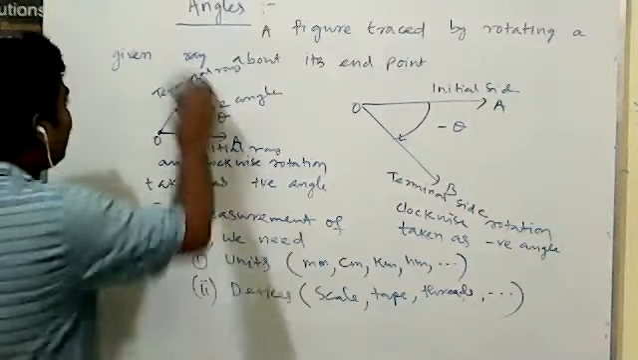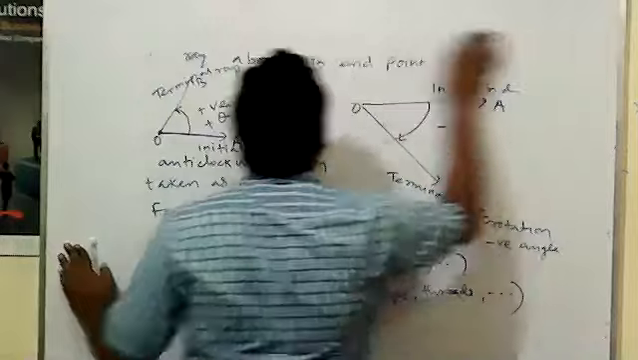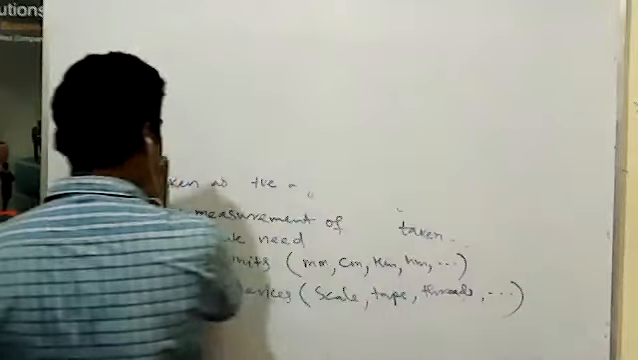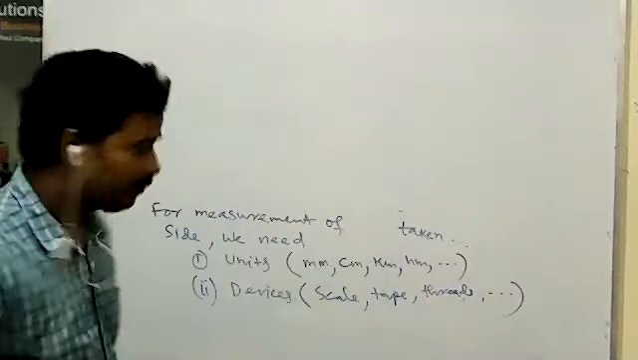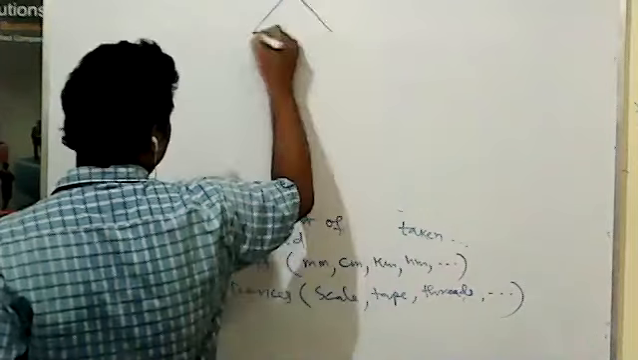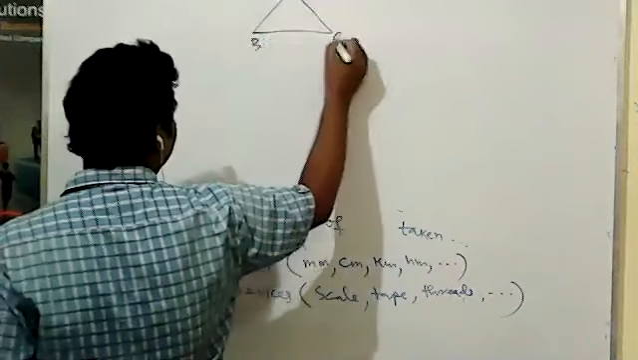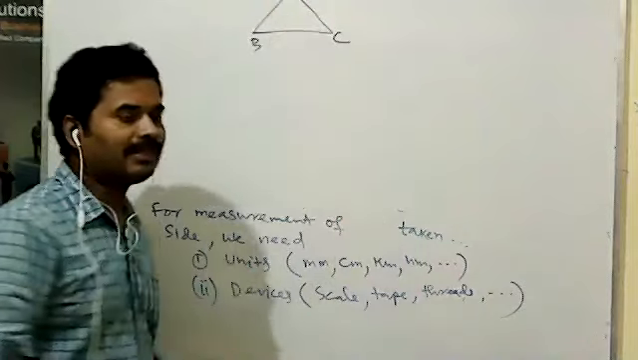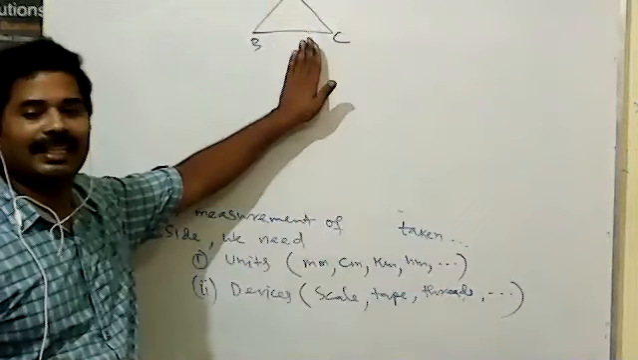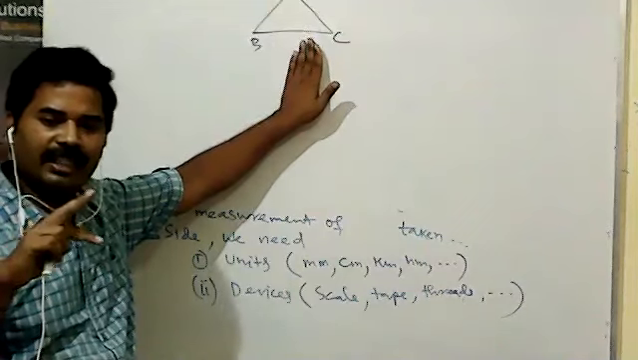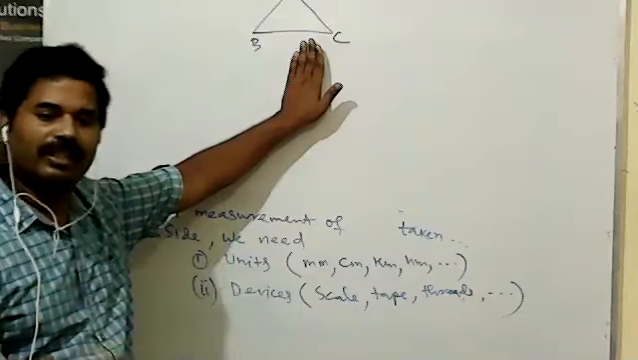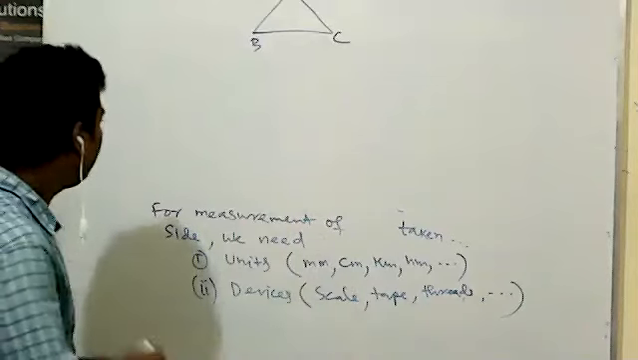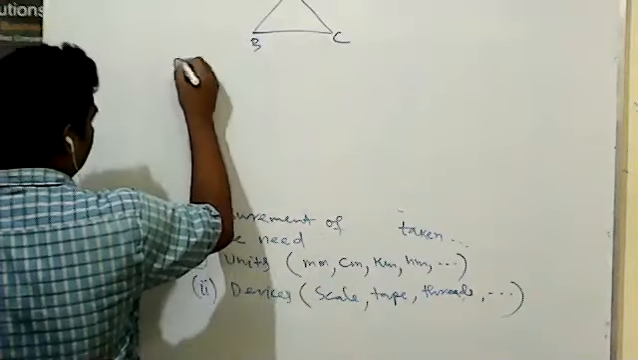For measurement of a triangle's angle, similarly, one unit and another device are necessary. This is a triangle ABC, with three sides and three angles. For measurement or study of a triangle, there are two concepts: the angle concept and the side concept. The side concept is already given, that is how side measurement is done. But how will angle measurement be done?